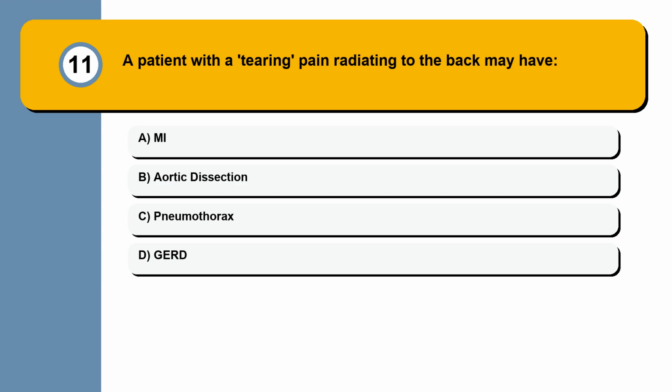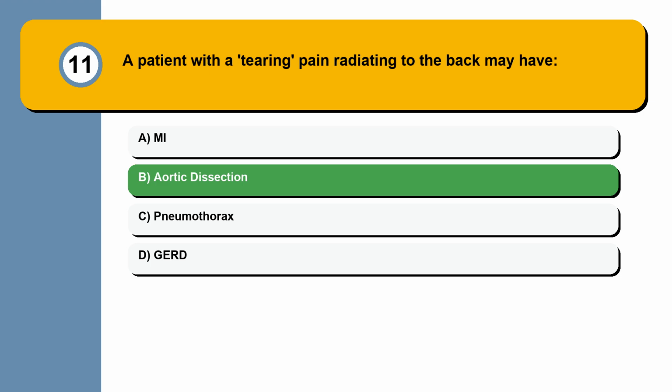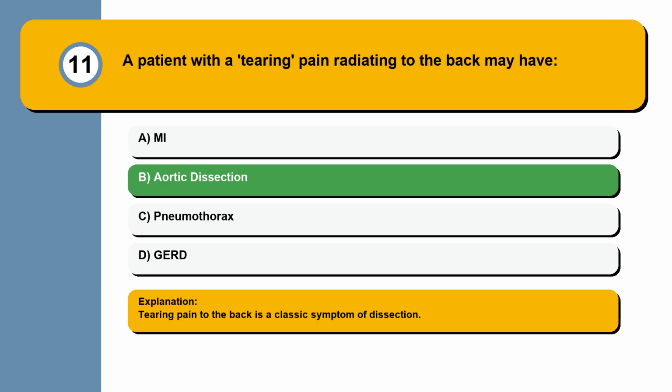Question 11. A patient with a tearing pain radiating to the back may have: MI, aortic dissection, pneumothorax, or GERD? Tearing pain to the back is a classic symptom of dissection.